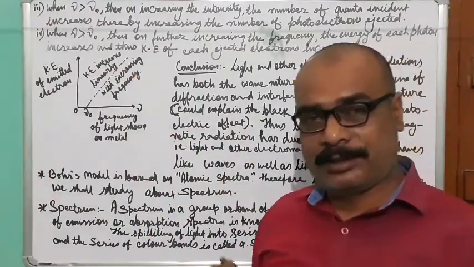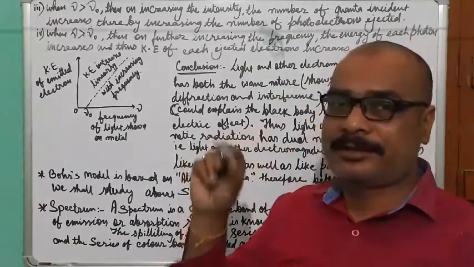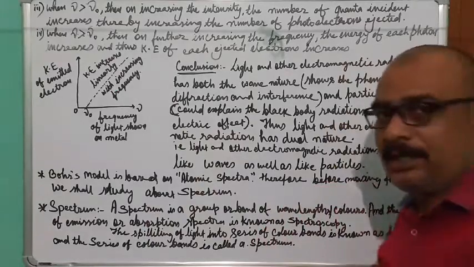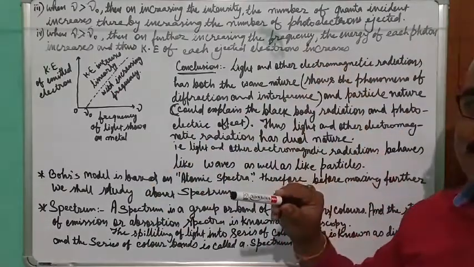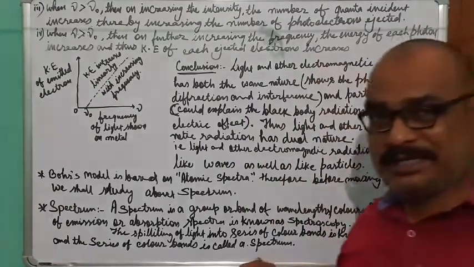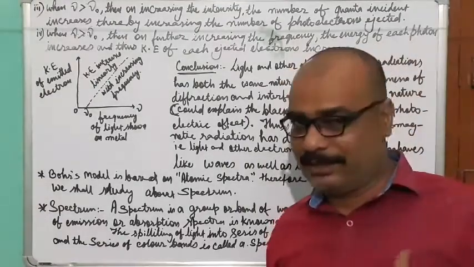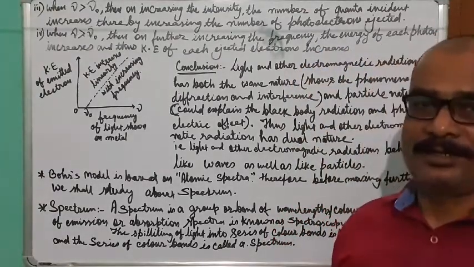And if you further increase the frequency of the incident light or electromagnetic radiation, then there will be a rise in energy.